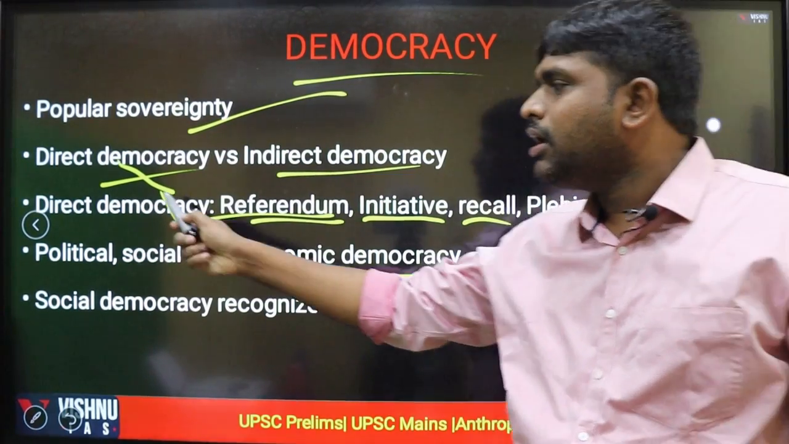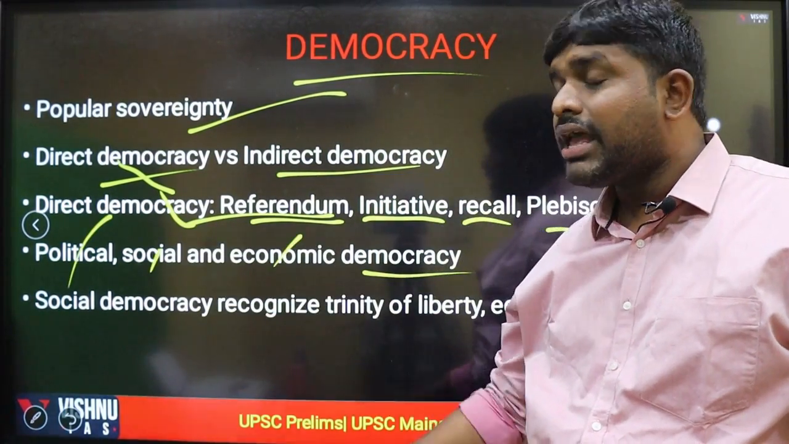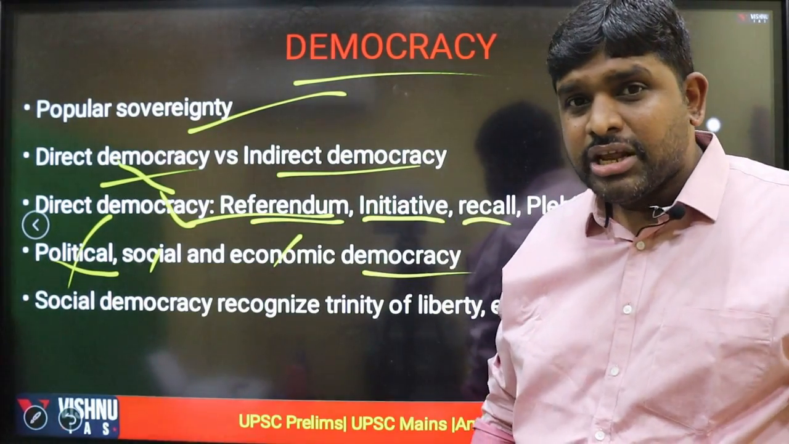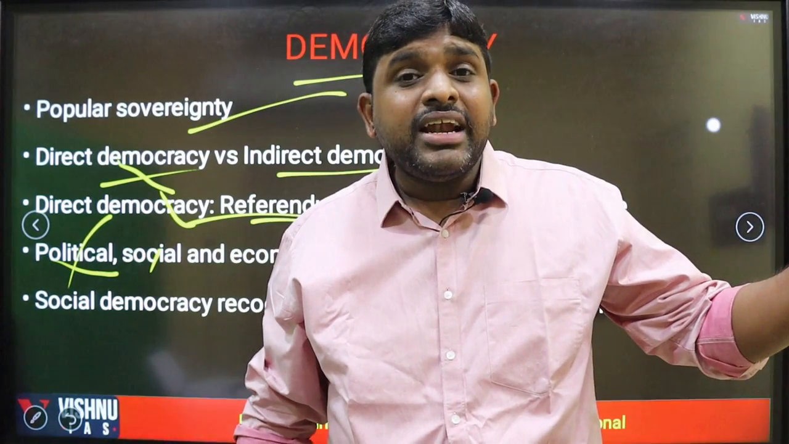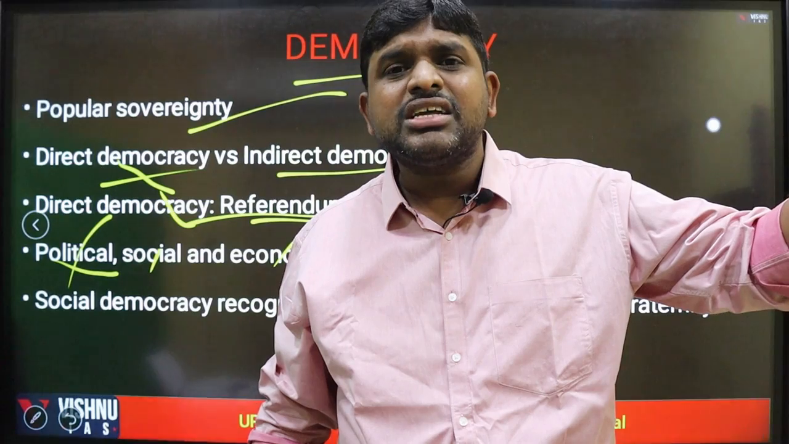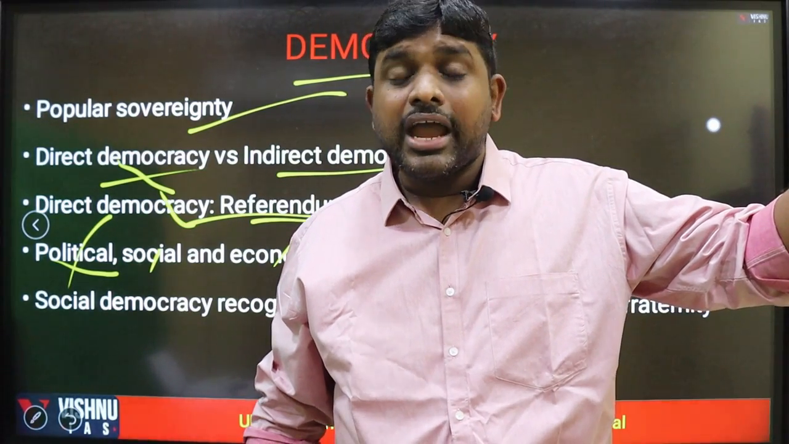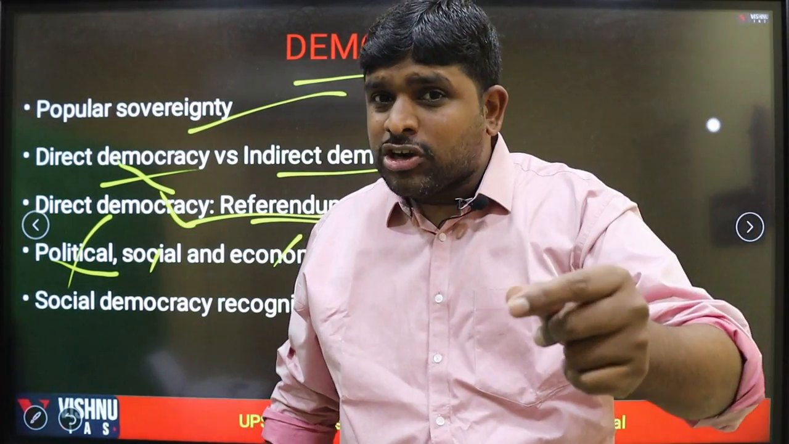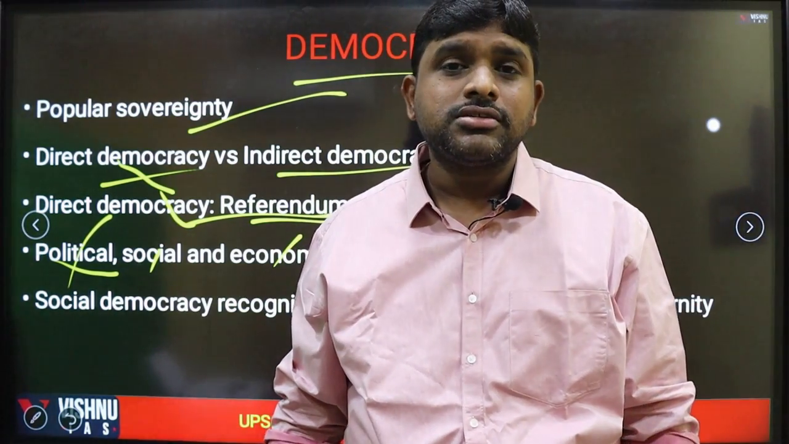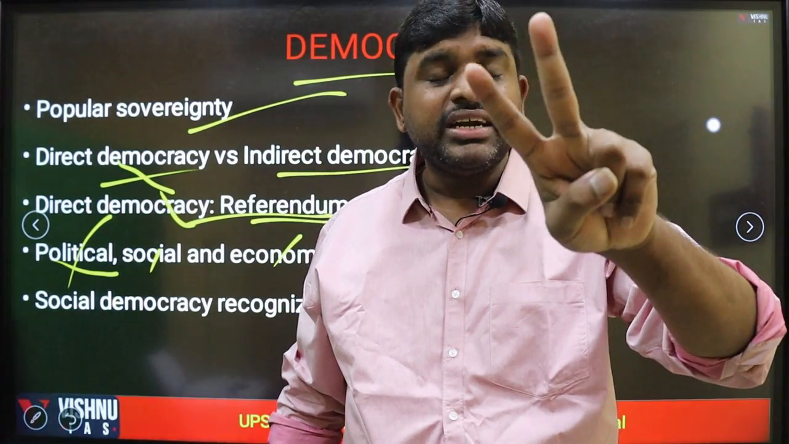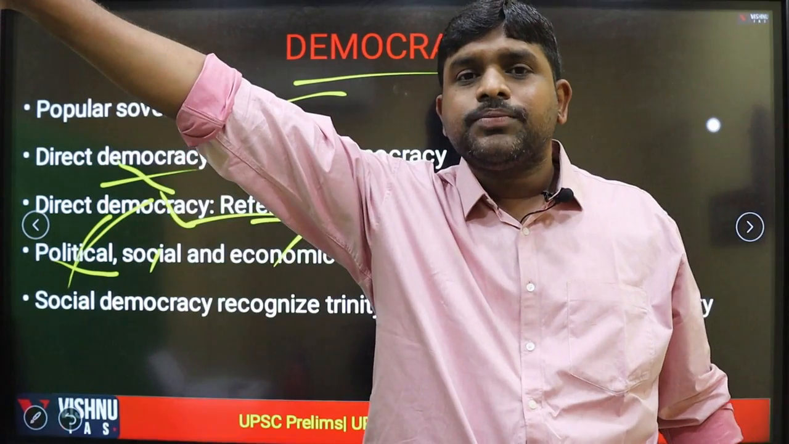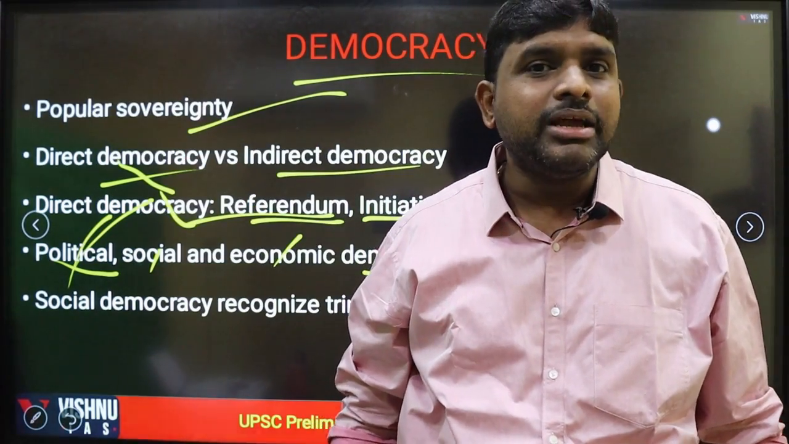Democracy can be political democracy, social democracy, and economic democracy. Political democracy means universal adult franchise. All the citizens of the country, irrespective of their race, religion, caste, gender, and place of birth, will get a vote card and can contest in the elections. This is called universal adult franchise. The only requirement is that one should be a citizen of the country and 18 years or above, and they have the right to contest in any elections. That is political democracy.